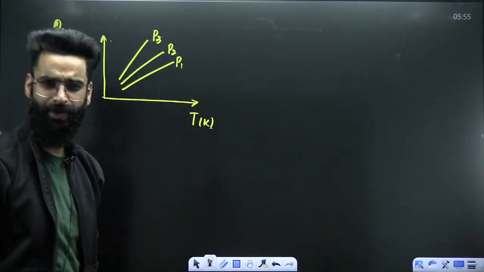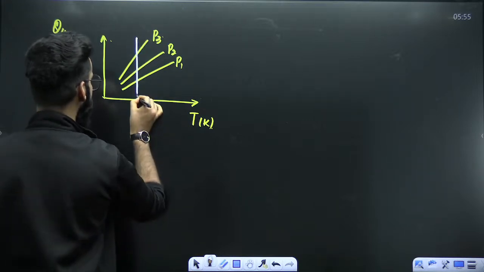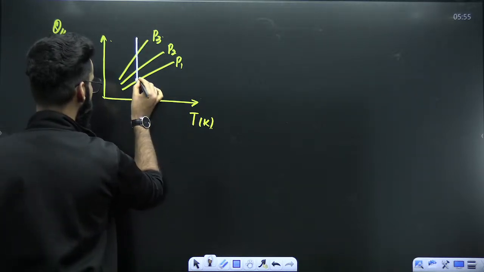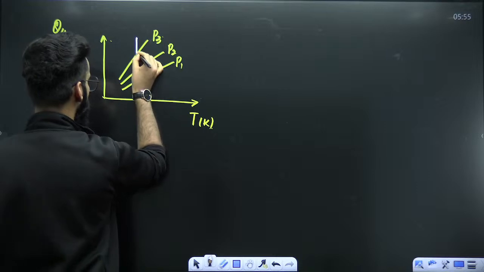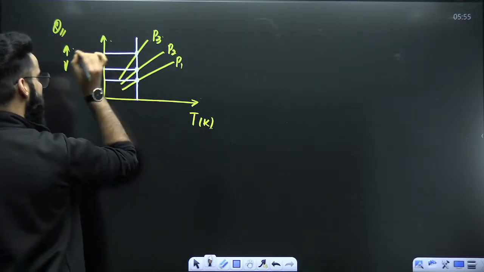What is the thing which you'll be doing? You'll be first of all drawing a straight line. After drawing a straight line parallel to y-axis, mark these points. After marking these points, get the corresponding y-axis value.